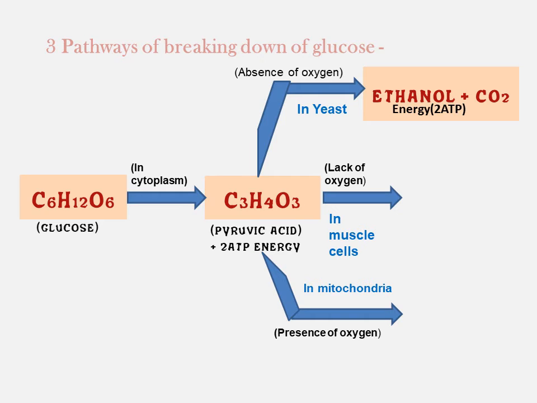Now the second pathway is lack of oxygen in muscle cells. Here lactic acid is produced. Lactic acid is an acid that accumulates when we do vigorous exercise. After exercise, you feel cramps in your muscles. Those cramps are produced because of lactic acid accumulation. Energy is 2 ATP molecules.